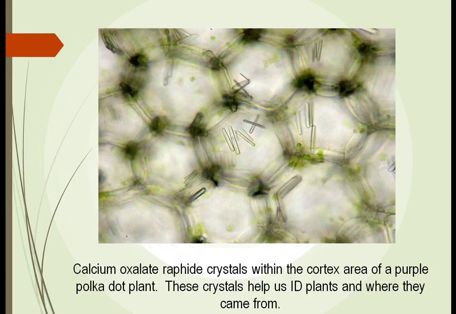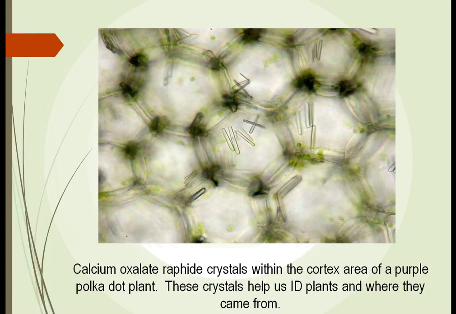One other way is if we look under the microscope, we can see different crystals within the area of the cells. In this particular case here, we see calcium oxalate. These are crystals that certain plants have that very, very slowly dissolve over time. So if we're looking in a fire pit or we're looking in a garbage heap and we find cells with these crystals in here, they can help us identify the plant and give us an idea where they came from.